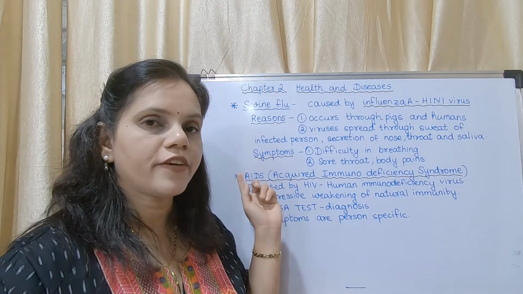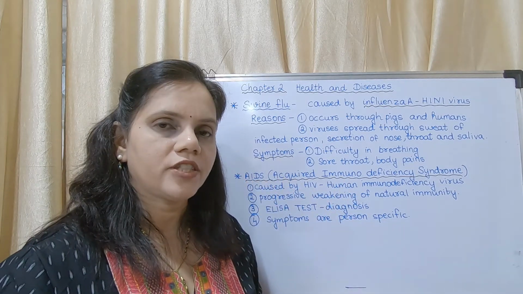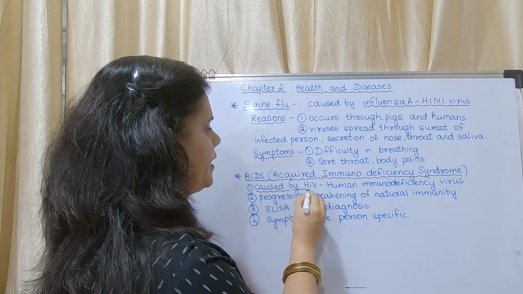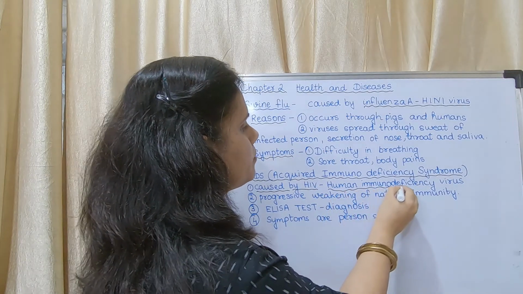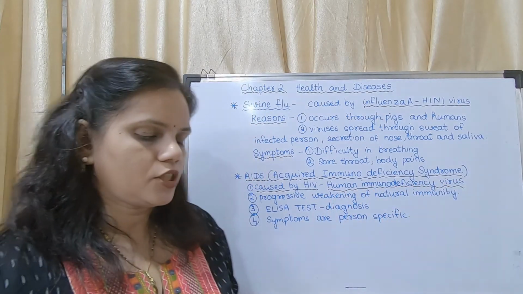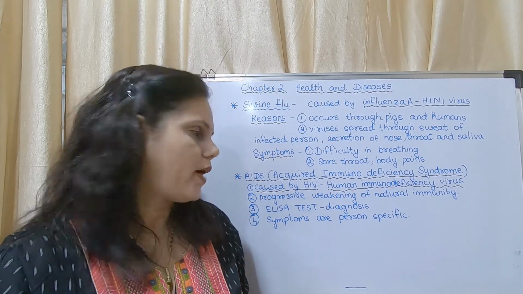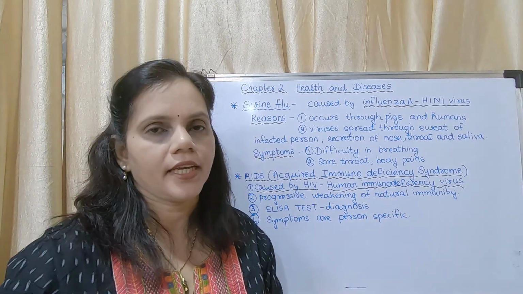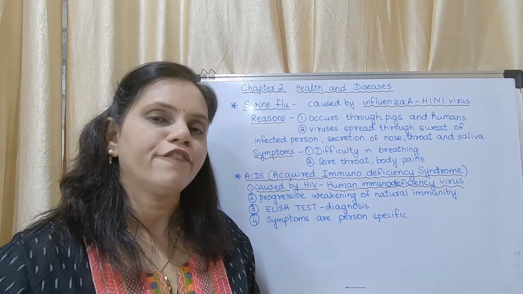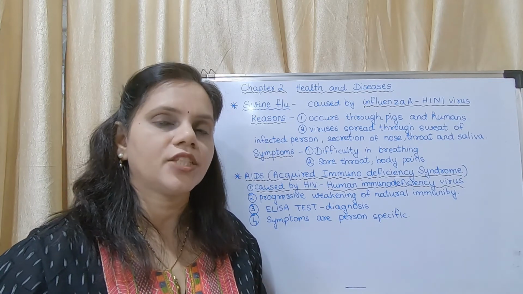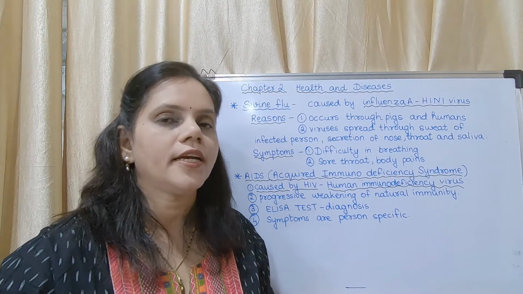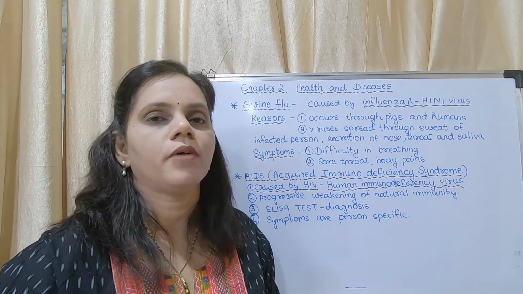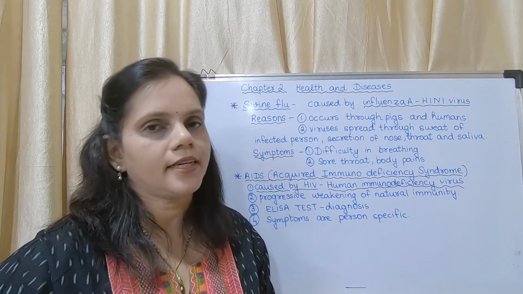So what is the full form of AIDS? It is acquired immunodeficiency syndrome. What is the causative organism? It is caused by HIV, that is the human immunodeficiency virus. Here there is progressive weakening of natural immunity. In that patient there is progressive weakening of natural immunity. Naturally, on his own, he doesn't have any immunity. He is not able to fight against any type of poisonous microorganism which is entering his body.